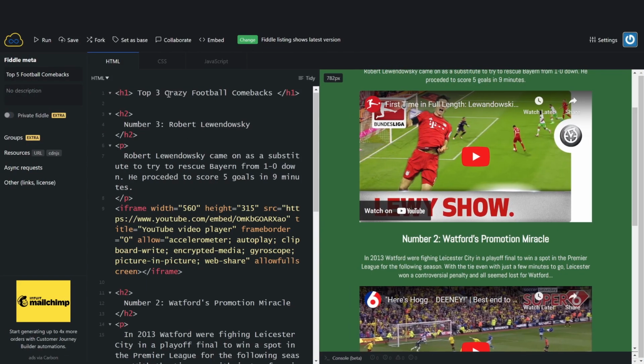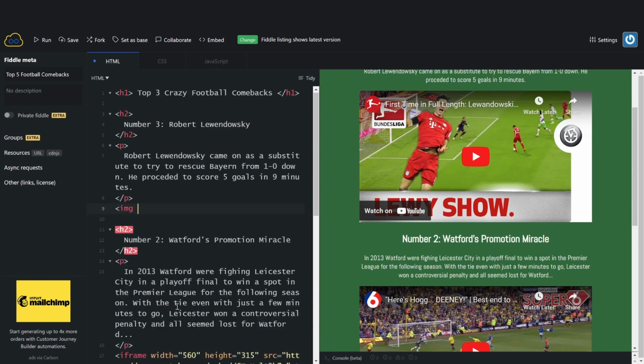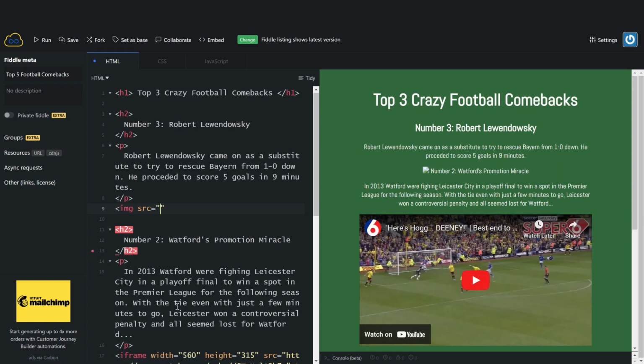Okay, if you're still here just to be reminded how to get an image, instead you can remove this and put in an image tag and say src, which is the source of the image, quotation marks, and you can just go onto Google.